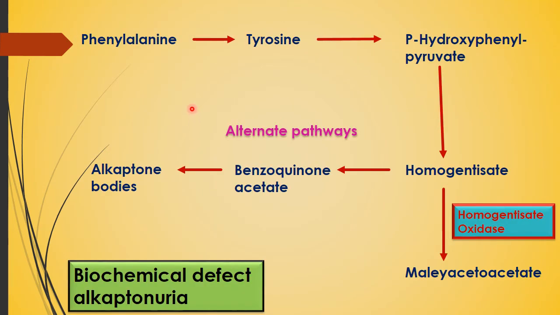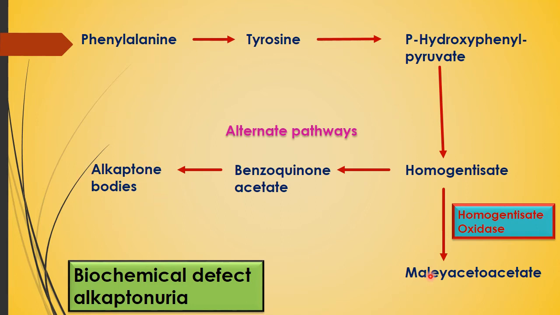So the biochemical defect, you see, phenylalanine is converted into tyrosine, and this tyrosine is converted into para-hydroxyphenylpyruvate, homogentisate, and ultimately into maleylacetoacetate. But when this enzyme homogentisate oxidase is absent, then this homogentisate is converted into benzoquinone acetate and alkaptone bodies. So these alkaptone bodies are synthesized.